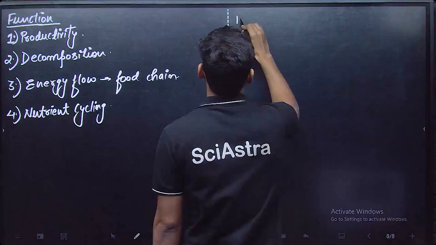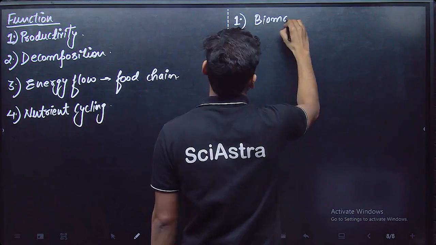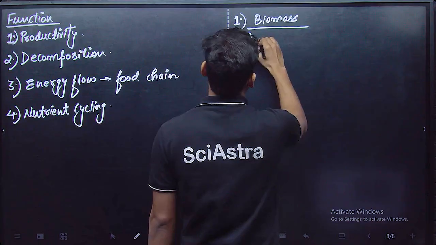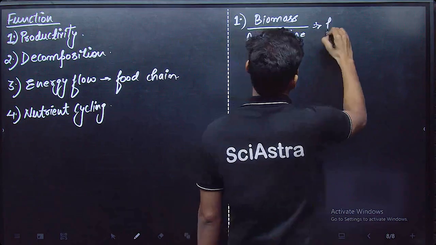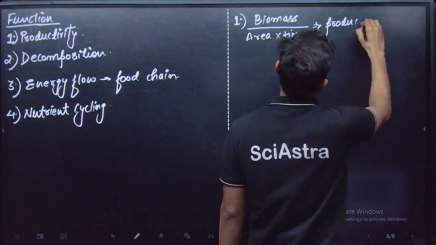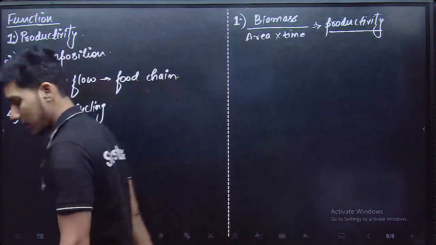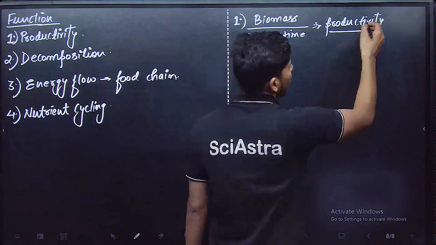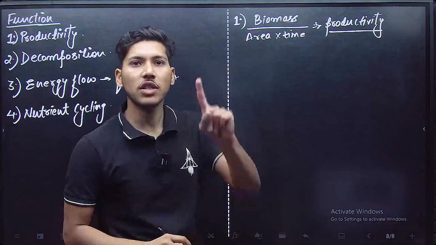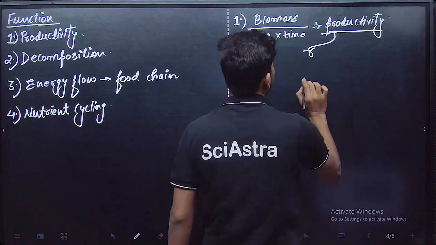What is productivity? Productivity is the amount of biomass produced by plants per unit area per unit time. Now, who is going to produce the biomass for the first time? Plants. We know that plants are the only autotrophic organisms living on this planet.